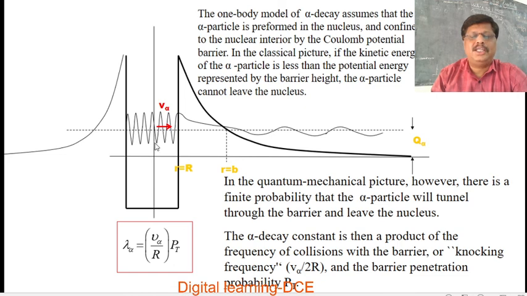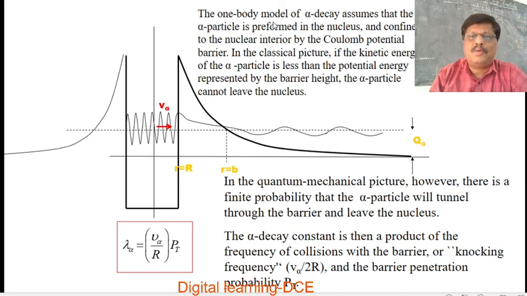We also studied that whenever a particle in motion exhibits wave characteristics, the de Broglie wavelength, they are called waves, and these waves show the escape of the alpha particle from the potential barrier.